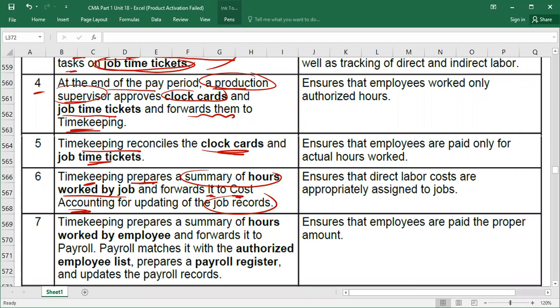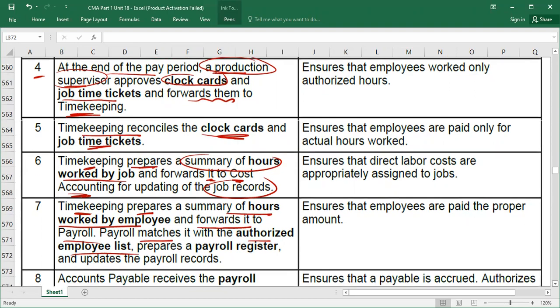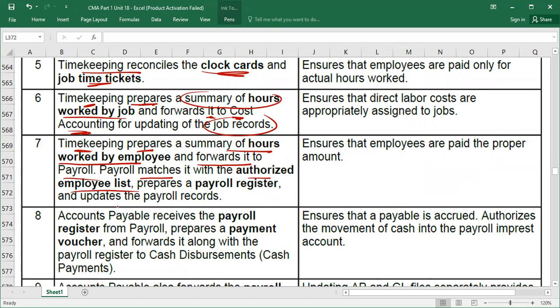Now, timekeeping prepares a summary of hours worked by employee and forwards it to the payroll also. They will send it to the payroll. So payroll will match it with the authorized employees list, because the authorized employee list was created by the HR department. Now payroll will match the employees and the employee rate with the authorized list, and the payroll department will prepare a payroll register and update the payroll record. Payroll register, you can say salary they will prepare, right?